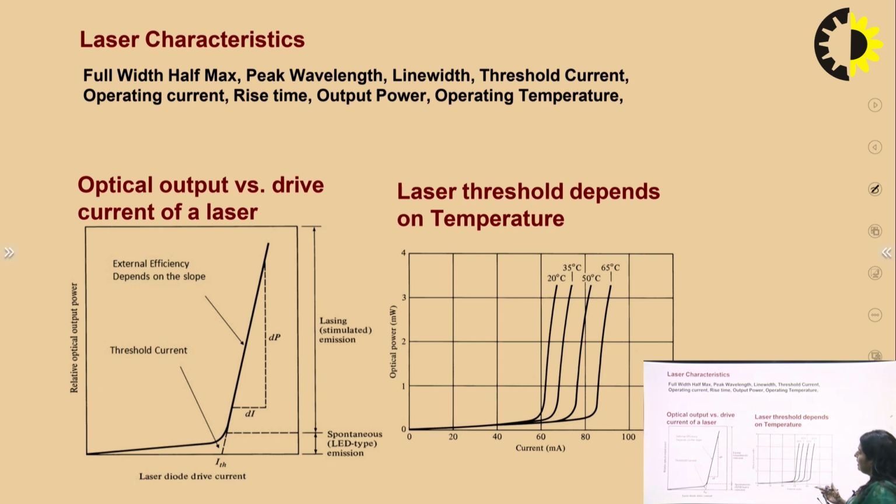Similarly, in the second diagram we have the laser threshold depending on the temperature. As you increase the temperature from 20 degrees to 65 degrees, and you increase the current in milliamperes from 0 to 120, the optical power will also increase. After a certain point it is saturated or it is 0, but after a certain threshold value it will increase to a value which is much higher, as compared to the threshold value at lower temperatures.